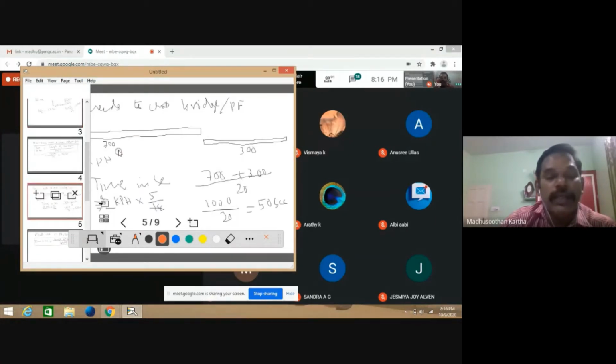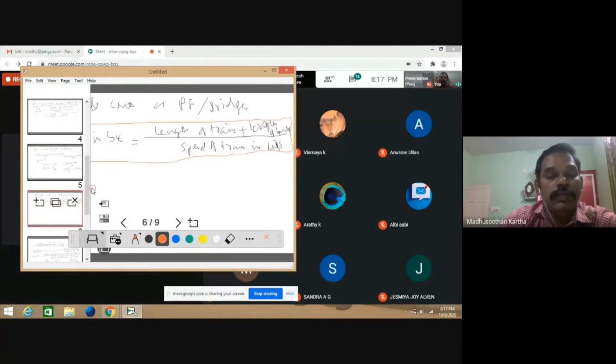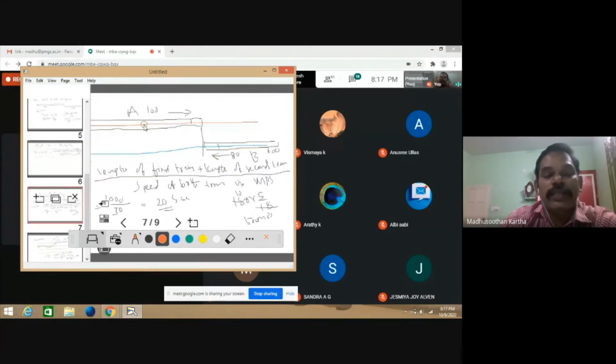Next, if the train wants to cross an immovable item like a bridge or platform, then the equation is like this. The next case: the train needs to cross another train. Then the equation is the length of both trains divided by the speed of both trains in meters per second.